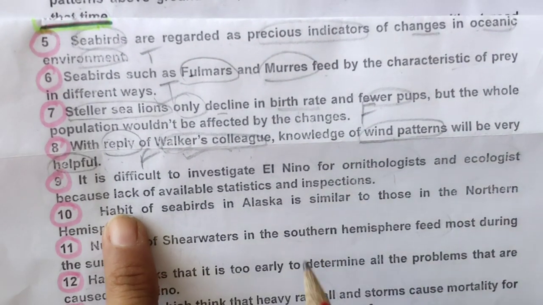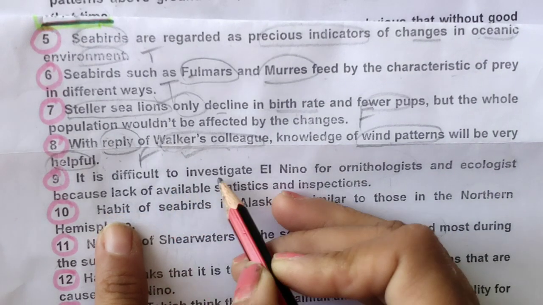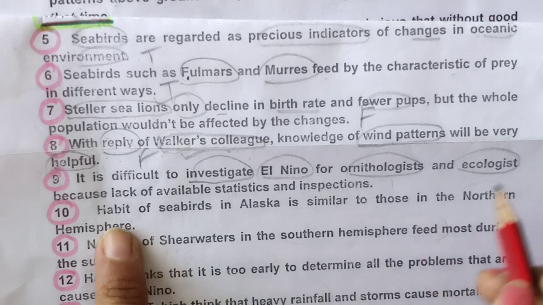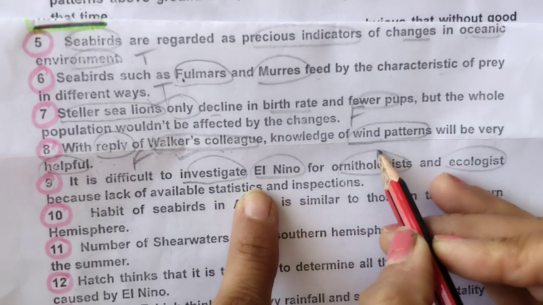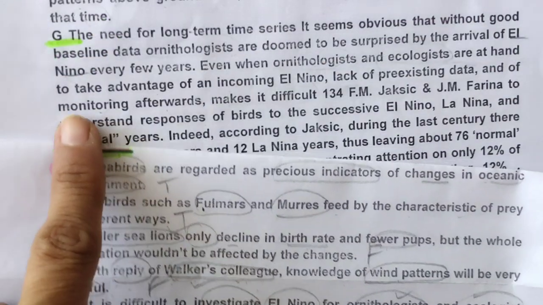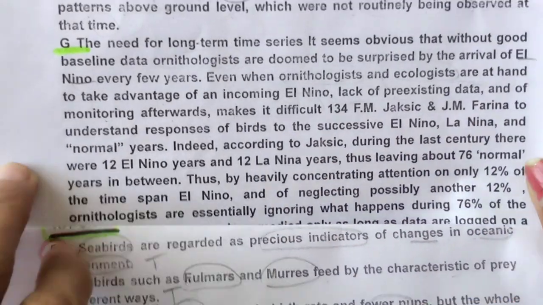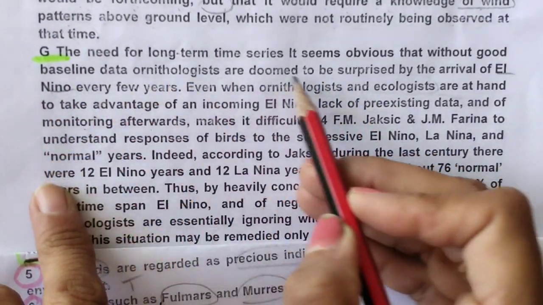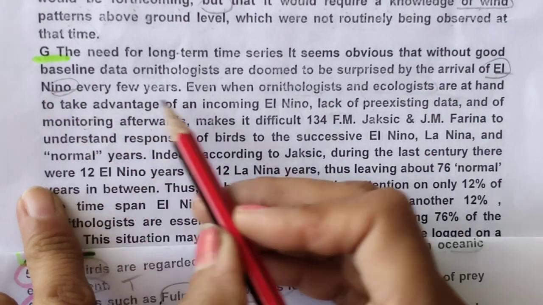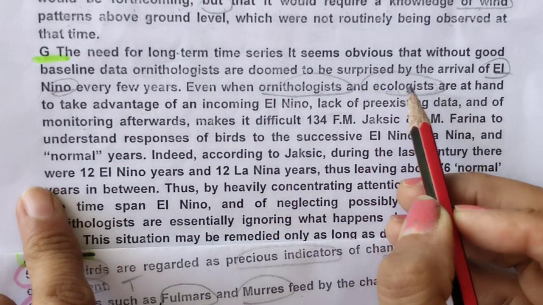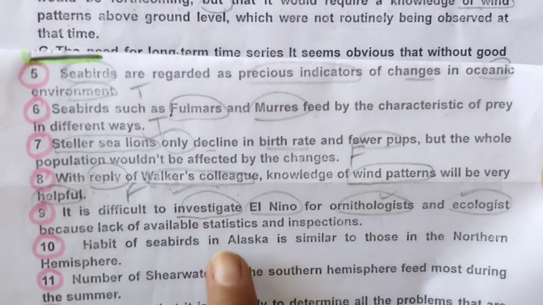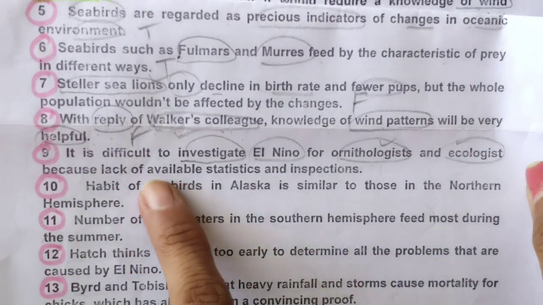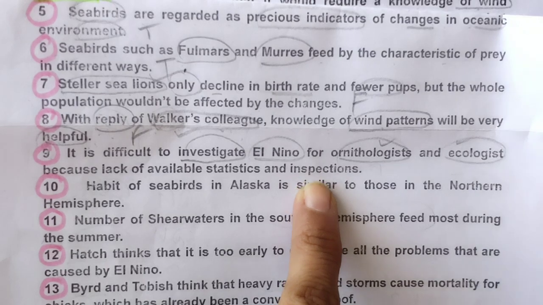Now ninth number, it is difficult to investigate El Nino for this and this person. First I will find this person in the next paragraph. G, because this full paragraph we have done, now we will find the G paragraph. This we haven't read. El Nino word is here, and this person's name is here. Okay, now what we have to find? It is difficult to investigate El Nino for ornithologists and ecologists because of lack of available statistics and inspection.